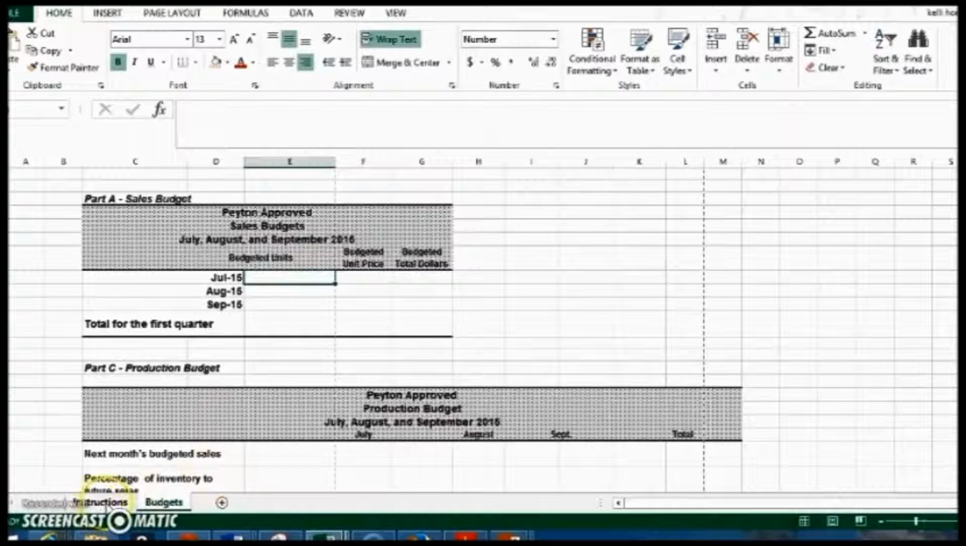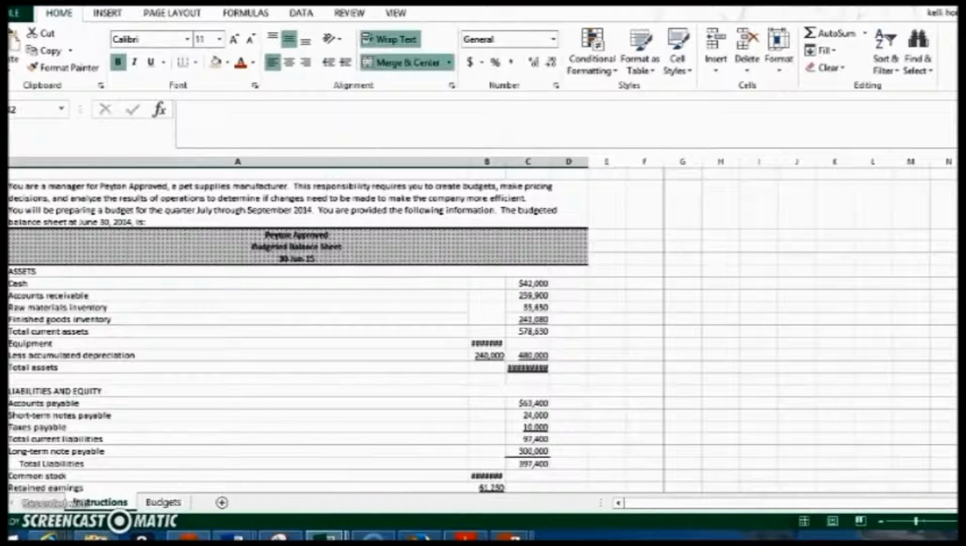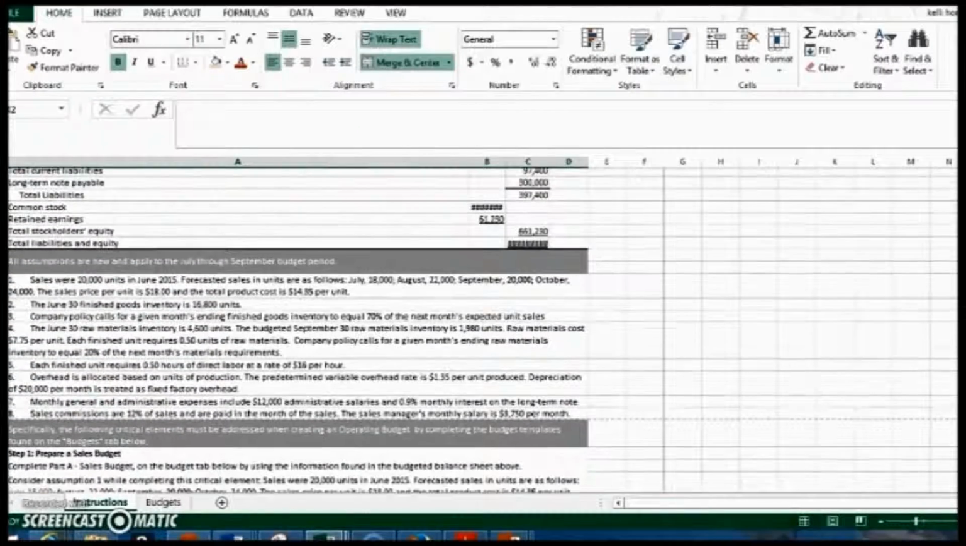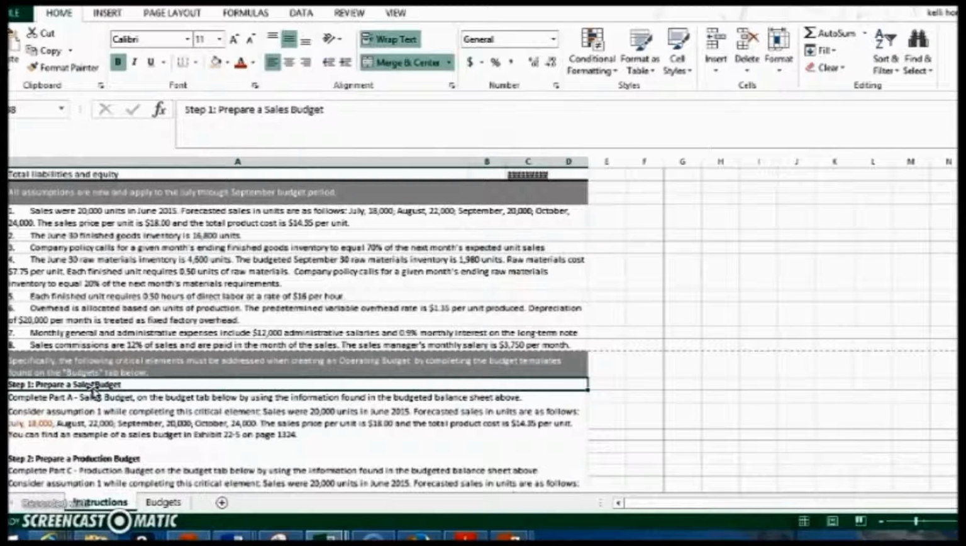So what we want to do here is jump over to our instructions, and here at the top it gives you a lot of information about paid and approved. It gives you the June budgeted balance sheet and some assumptions here, 1 through 8. I'm going to jump right down here to prepare a sales budget, because this is the part I want to focus on with you right now.